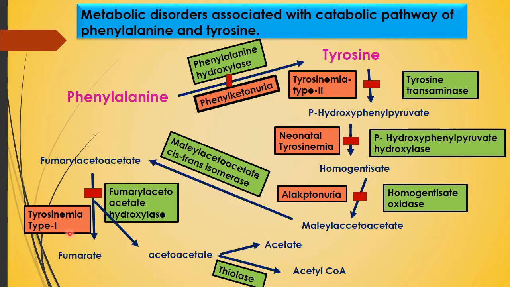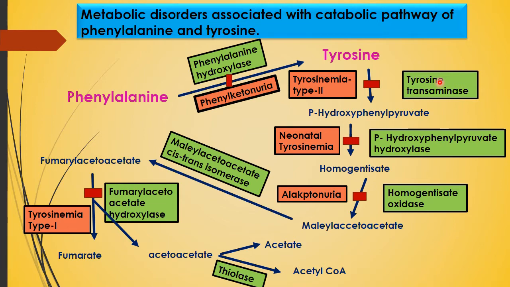So you just see here that 1, 2 and 3 are hydroxylase enzymes. Among the deficiency disorders, 3 are hydroxylase enzymes, 1 is oxidase and 1 is transaminase. So 5 disorders we have discussed here. 3 are tyrosinemias and 2 are phenylketonuria and alkaptonuria.